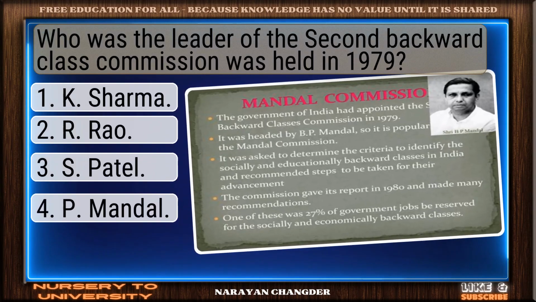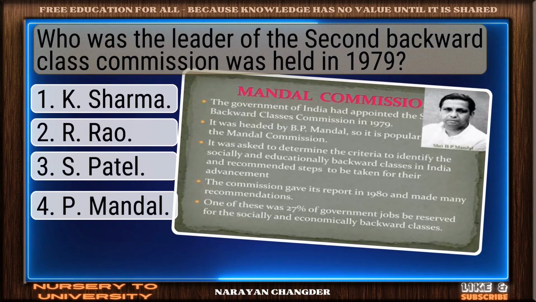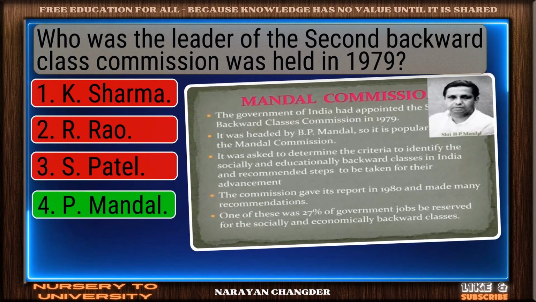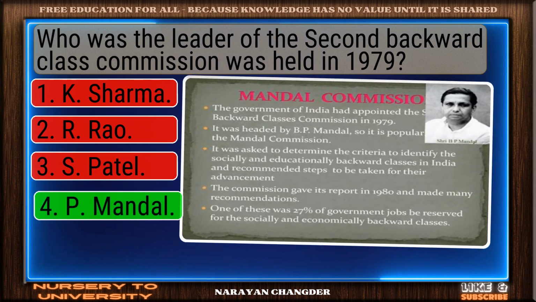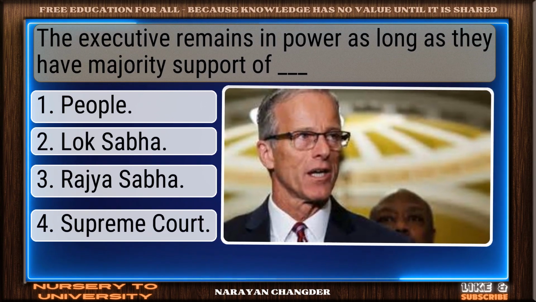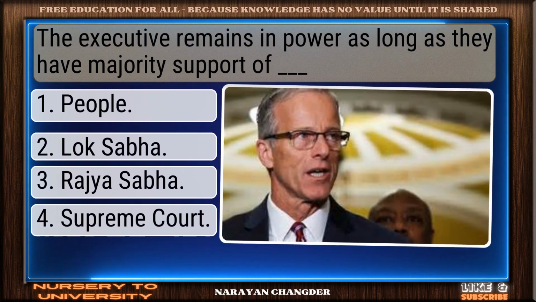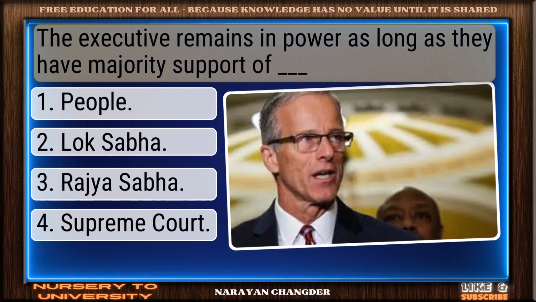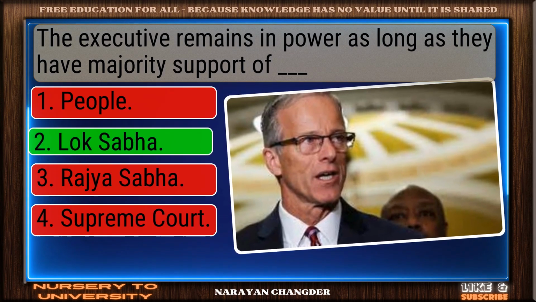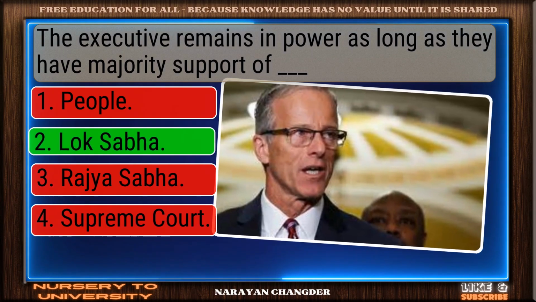Question number 39. Who was the leader of the second Backward Class Commission held in 1979? Nice work. You chose P. Mandal, and it is correct. Question number 40. The executive remains in power as long as they have majority support of dash. Nicely done. Lok Sabha is a solid answer.